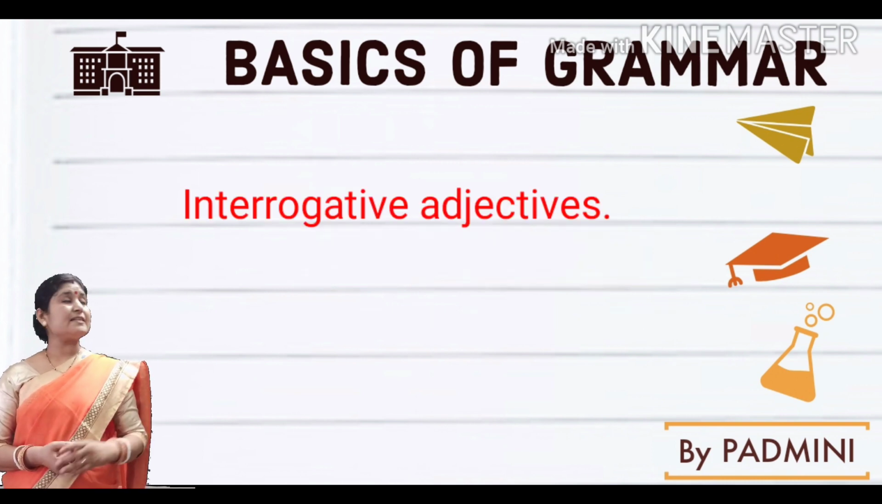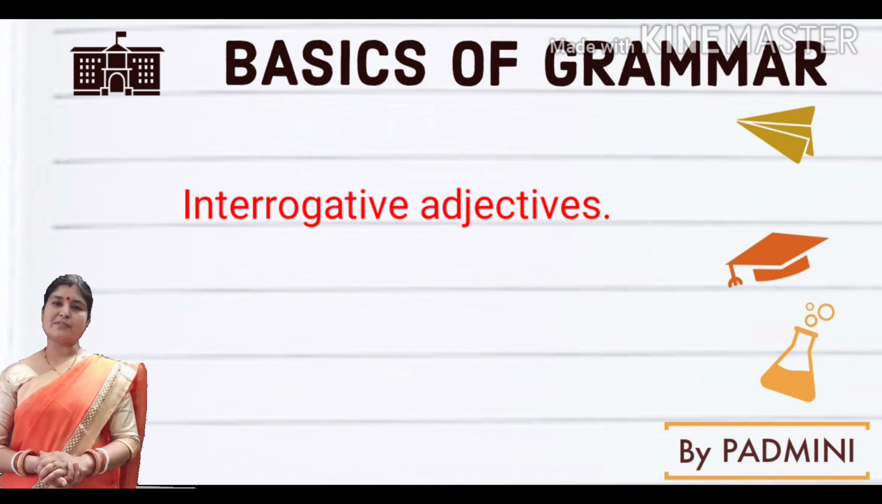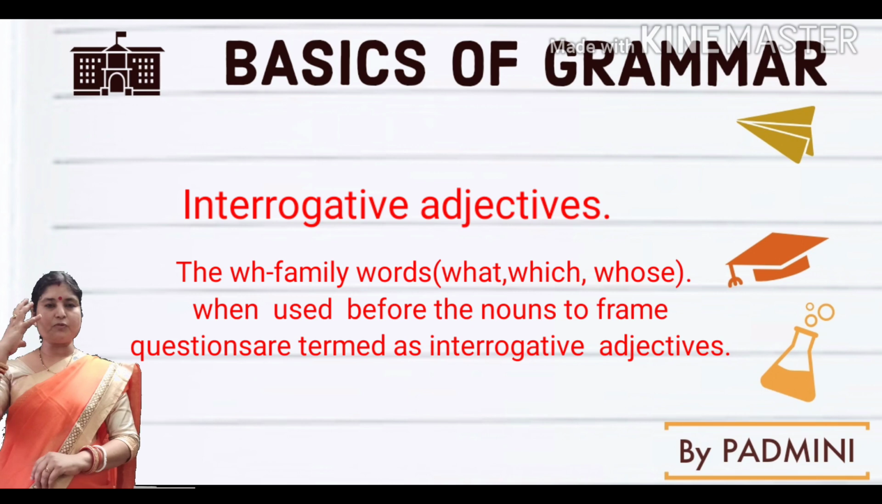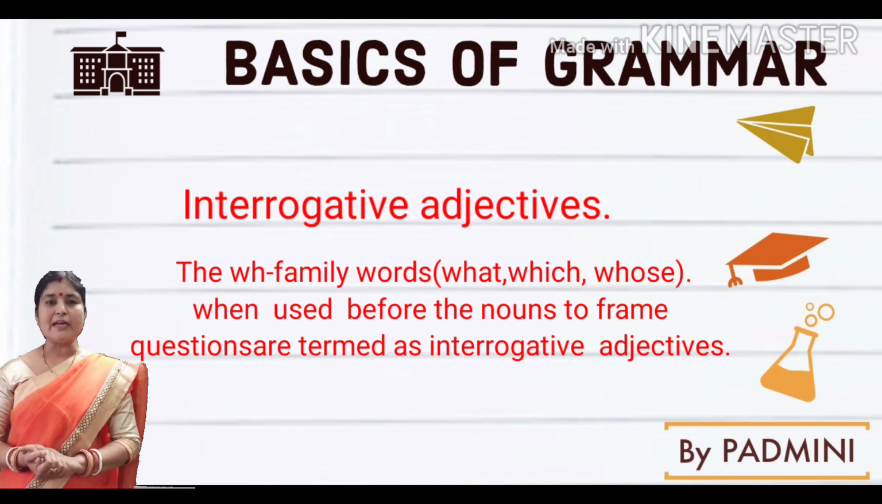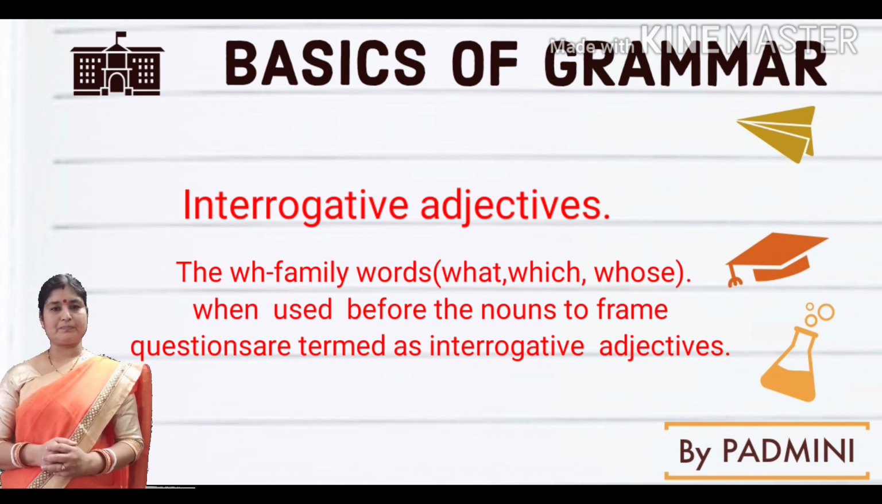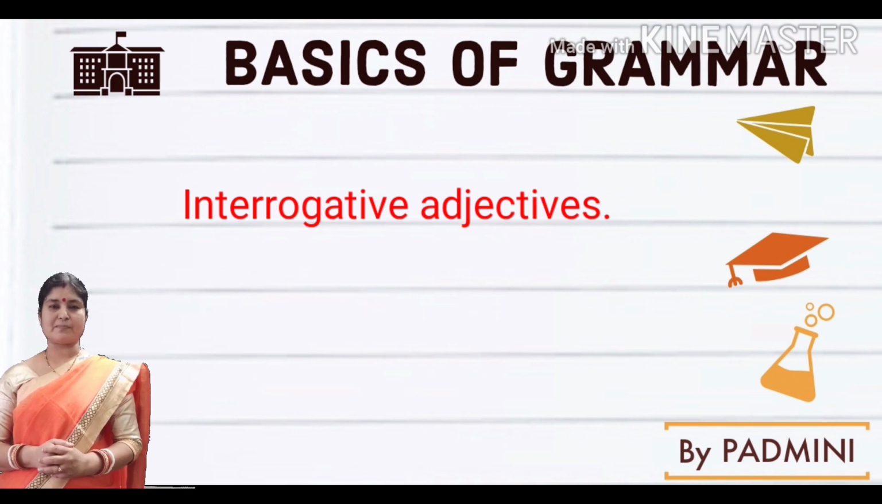Next, interrogative adjectives. When a question comes to us, interrogative means the WH family, like what, whom, whose, where. These are all included in the WH family, including how. When we use these with a noun to form a question, it is known as an interrogative adjective.